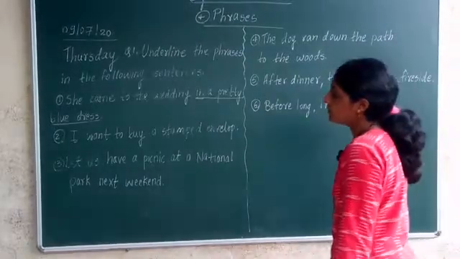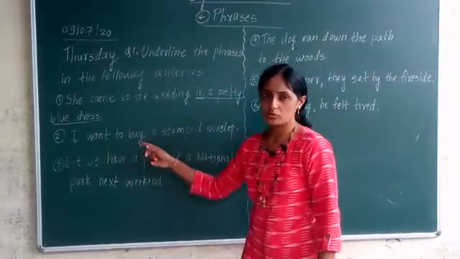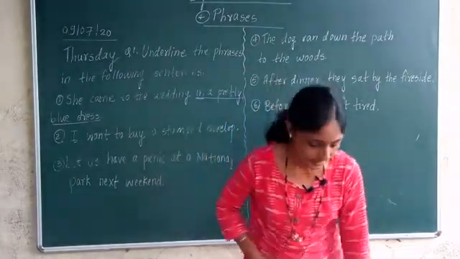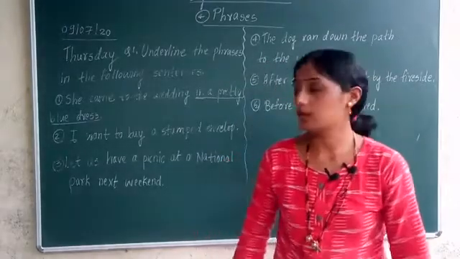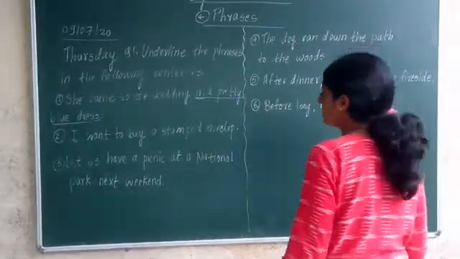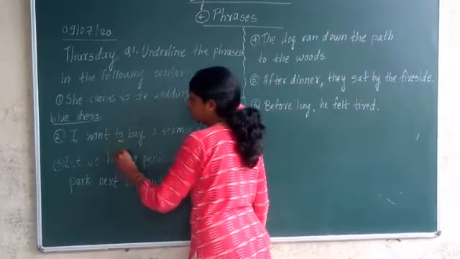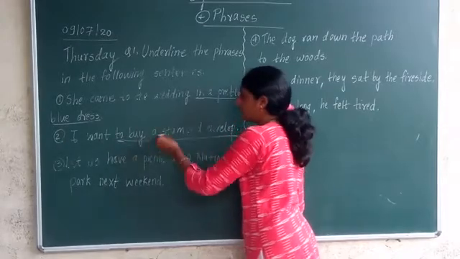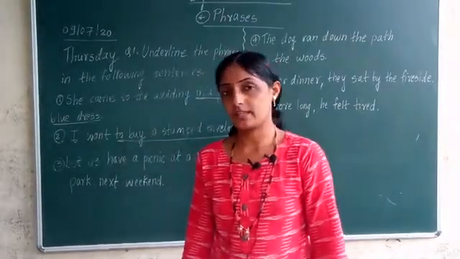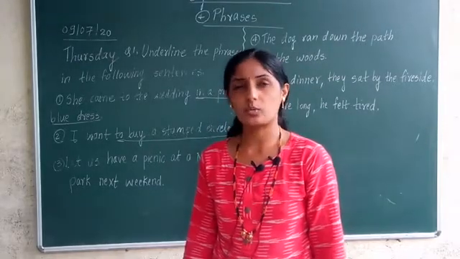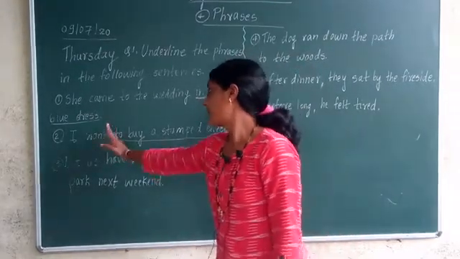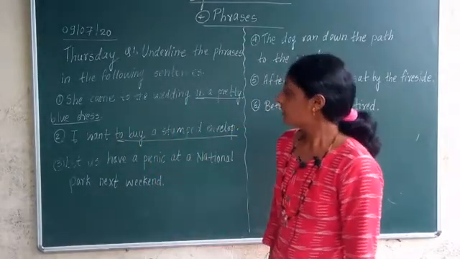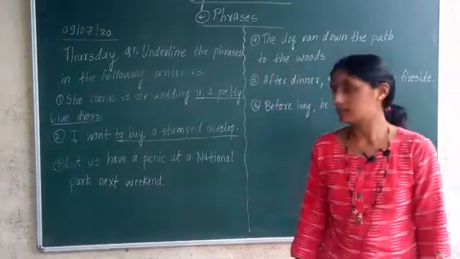Now second sentence which is given to you is: I want to buy a stamped envelope. Now in this sentence, which word is preposition? To is preposition here. And the words which are there after preposition you have to underline, and these all words are together phrases. These words are together phrase. To buy a stamped envelope is what? It is a phrase.